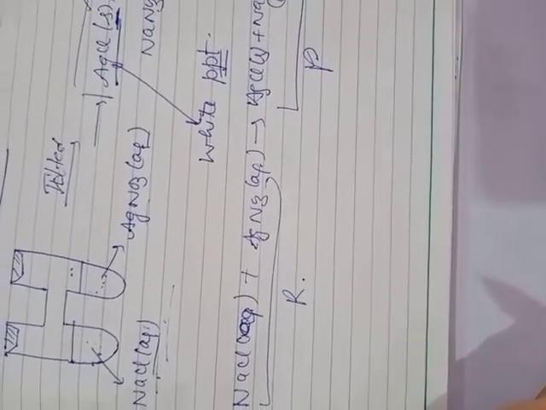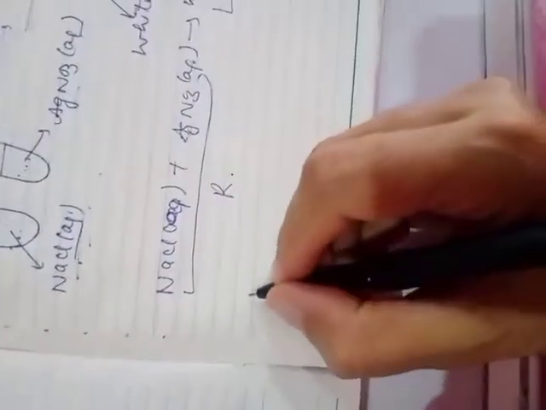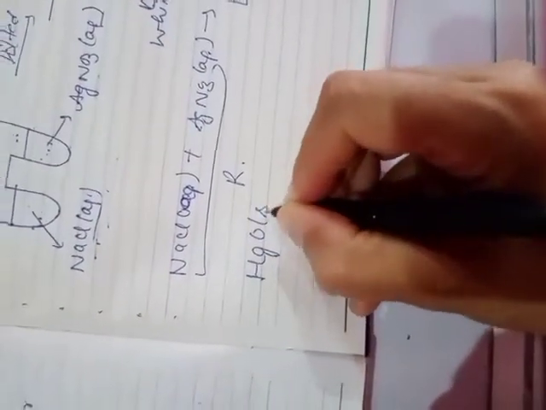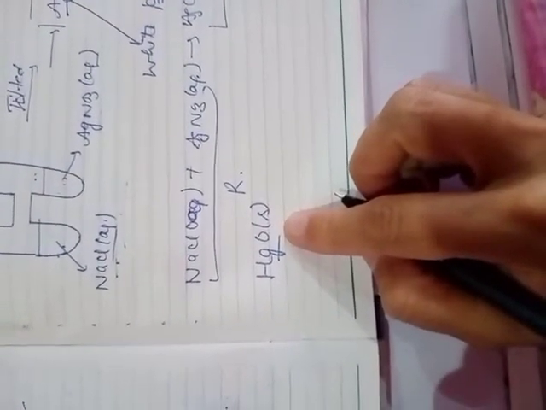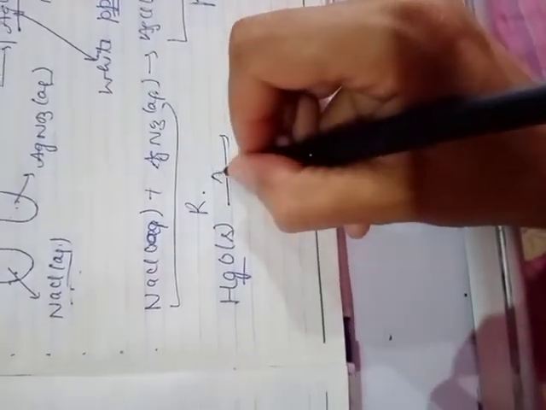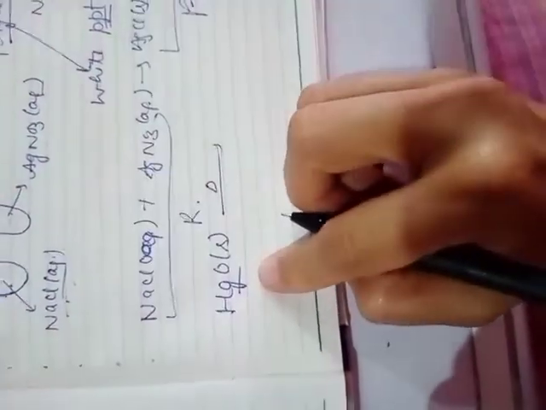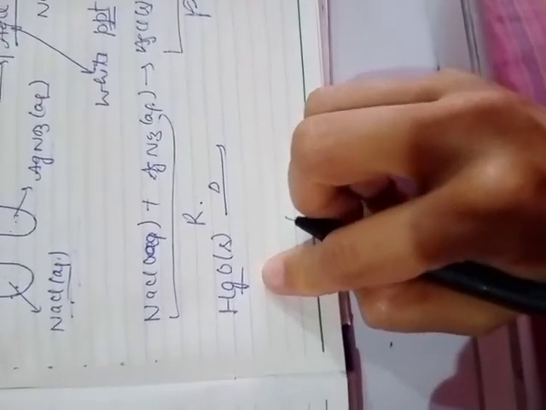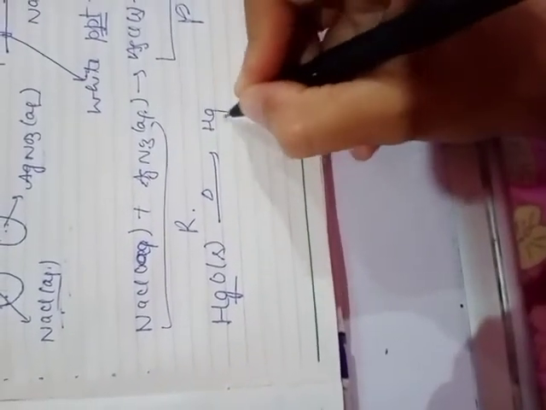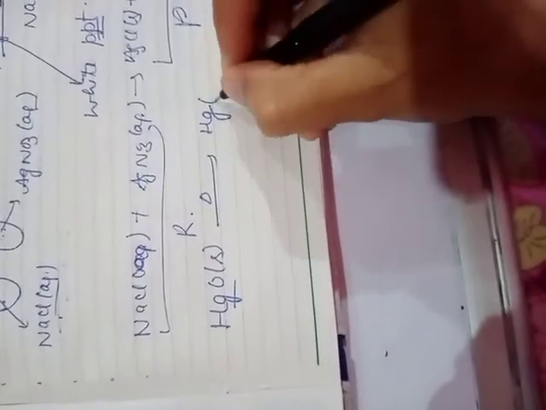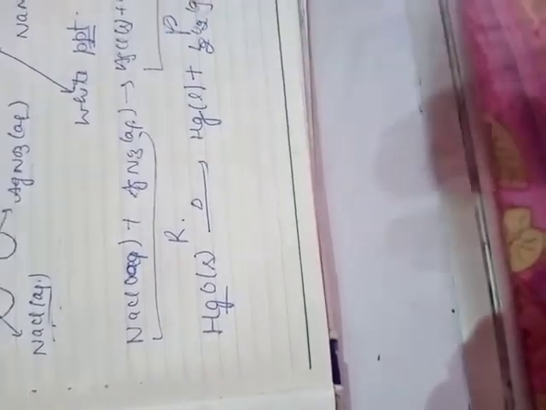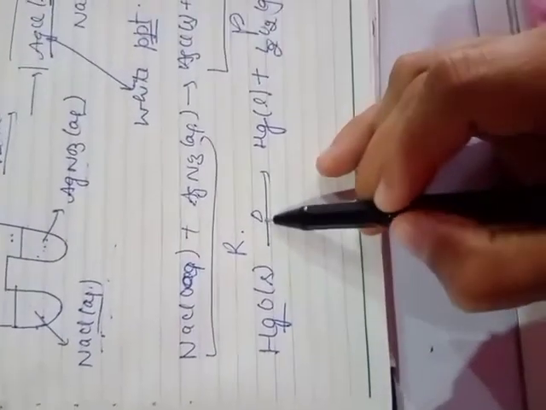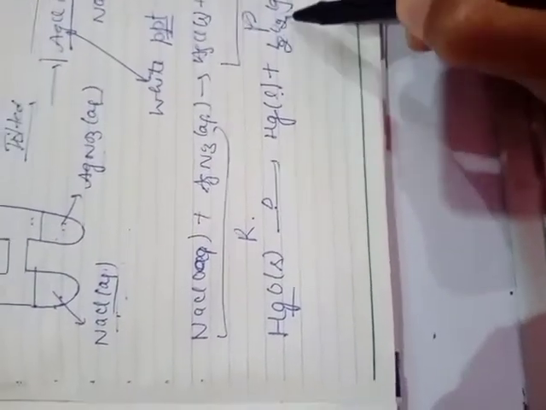Next example is the decomposition of mercury oxide. What is mercury oxide? This is HgO, mercury oxide, in which the oxidation state of mercury is 2 positive. When it undergoes heating, on heating this one reactant undergoes decomposition. Decomposition means breakdown of this reactant into one or more substances, or one or more products. It will form liquid mercury with evolution of oxygen gas. This is a balanced equation according to these species. Clear? This mercury oxide on heating undergoes decomposition to give two or more products.